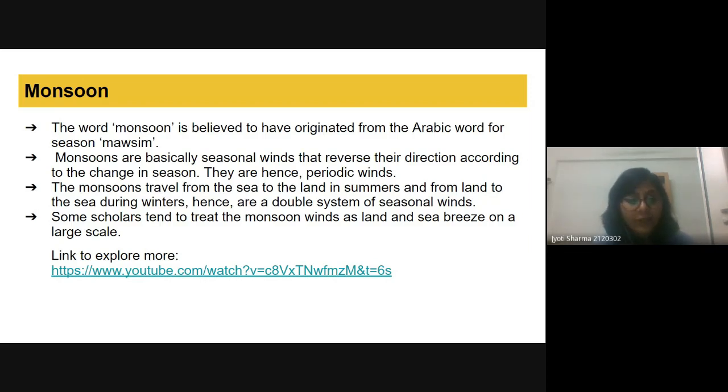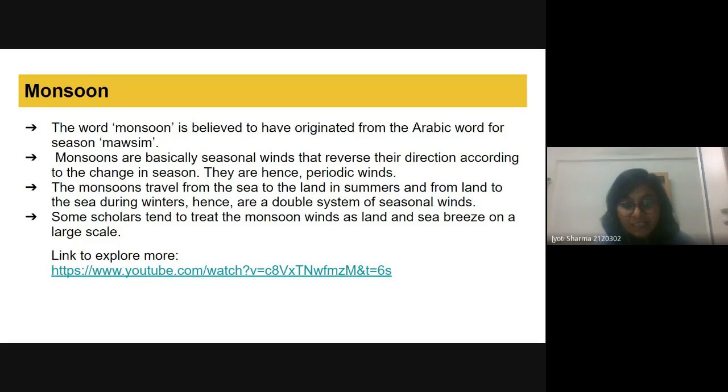But some points have come up where we can't say that these are just land or sea breezes, because there are more than 3 or 4 factors upon which the monsoon depends. Okay, so what are monsoons?